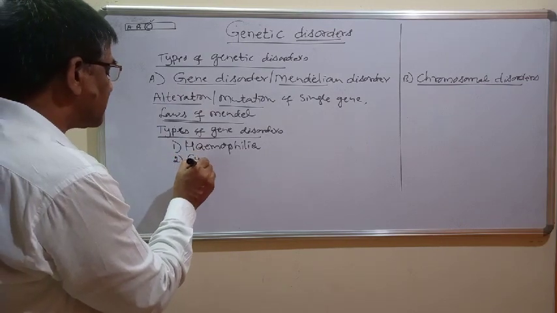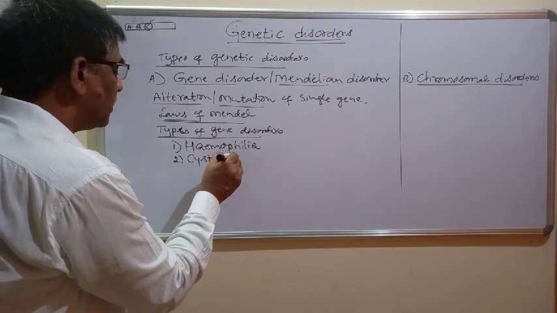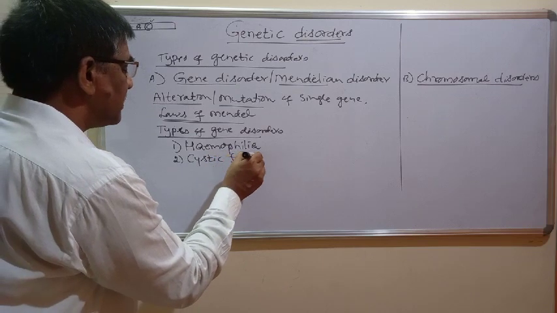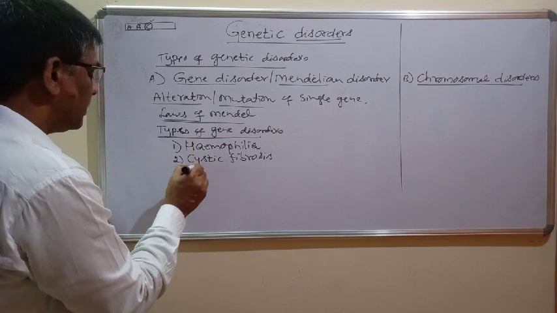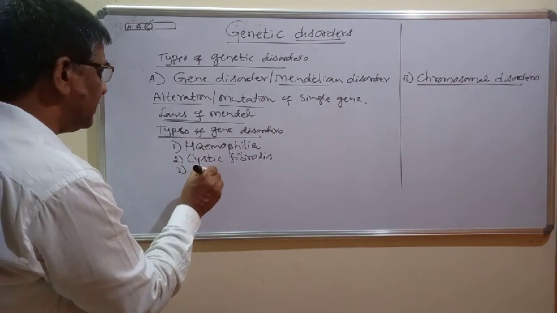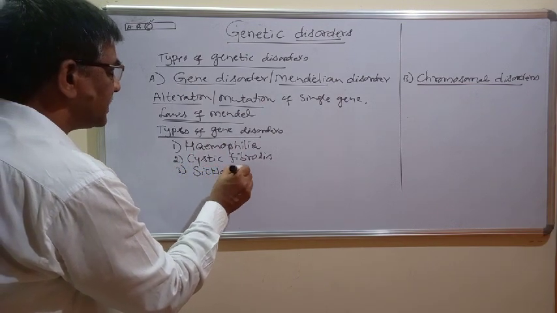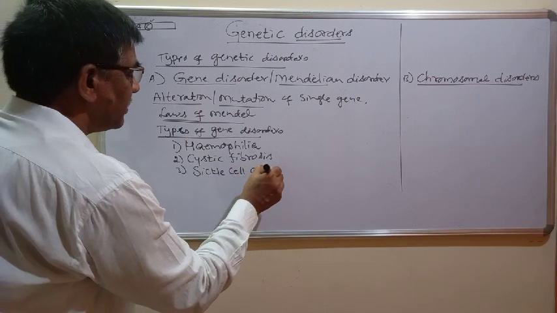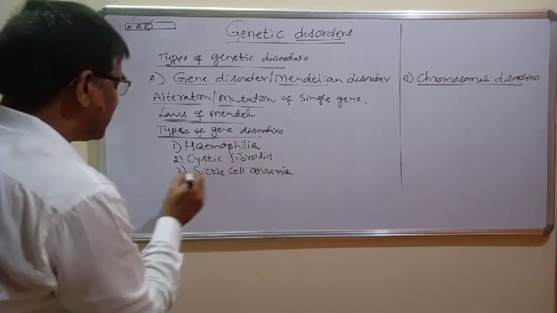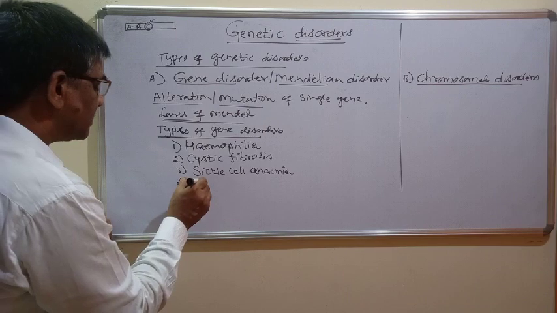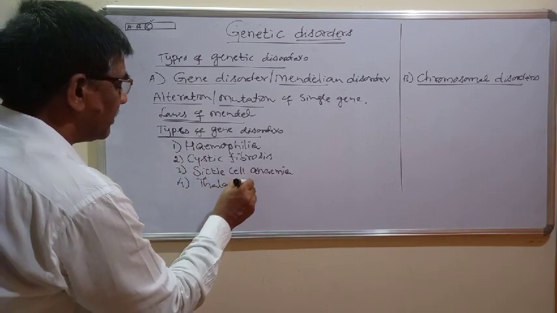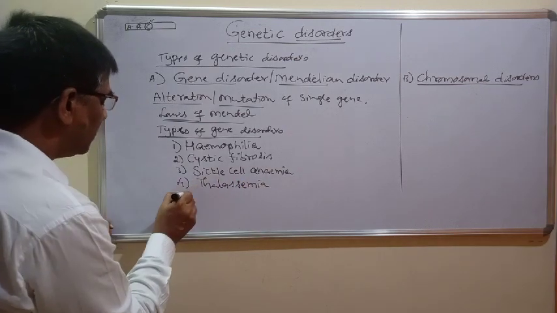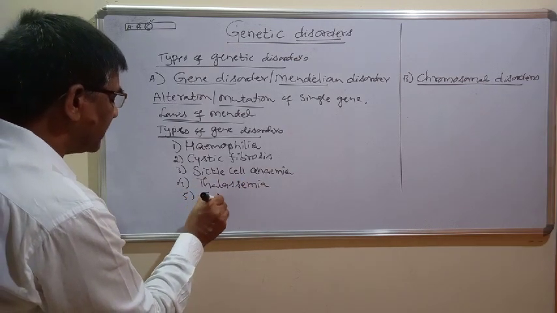Next one is called cystic fibrosis. Cystic fibrosis is a disease. Another one is called sickle cell anemia. Sickle cell anemia. Next another one is called thalassemia, and another one is called color blindness.